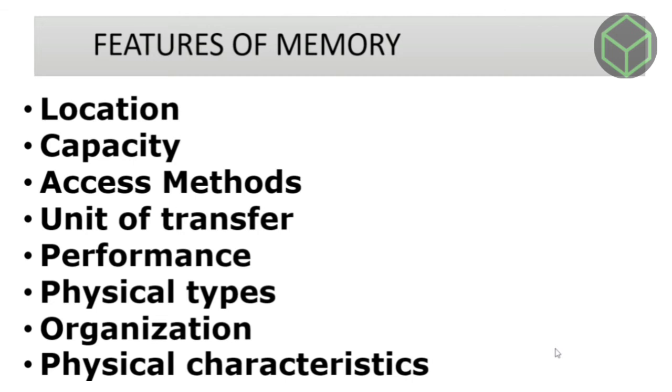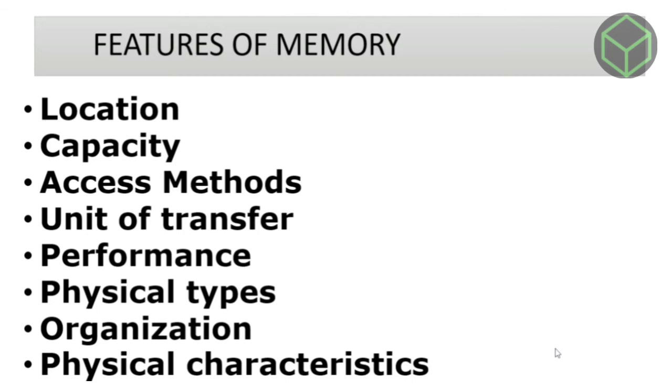Examples of primary memory are registers, cache, and main memory, whereas external memory is a separate storage device from the computer, such as hard disk, tape, USB, and pen drive.